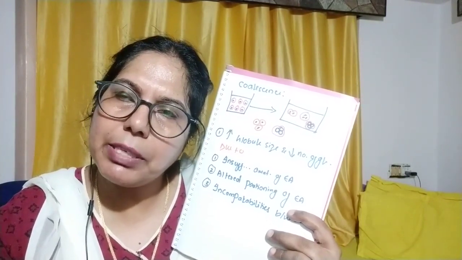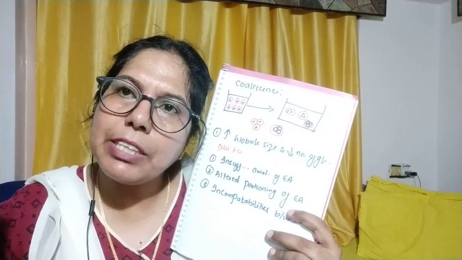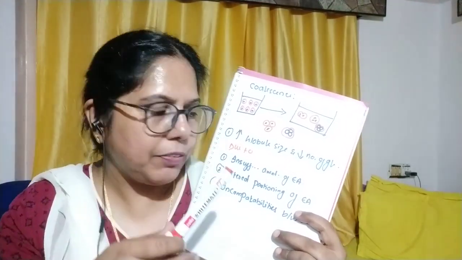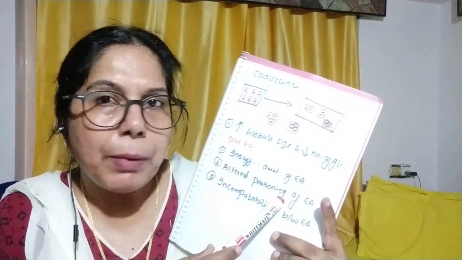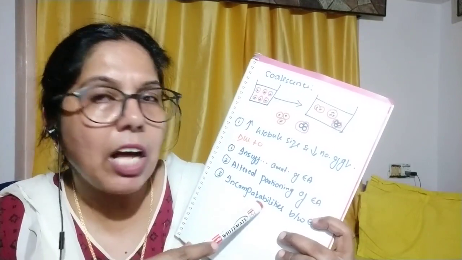We know that in an emulsion we have the oil phase and the water phase. The emulsifying agent has to go through both the oil and aqueous phase. So coalescence takes place due to altered partitioning of the emulsifying agent. Then due to incompatibility between the emulsifying agents we have added, coalescence also takes place. So this is about the coalescence.